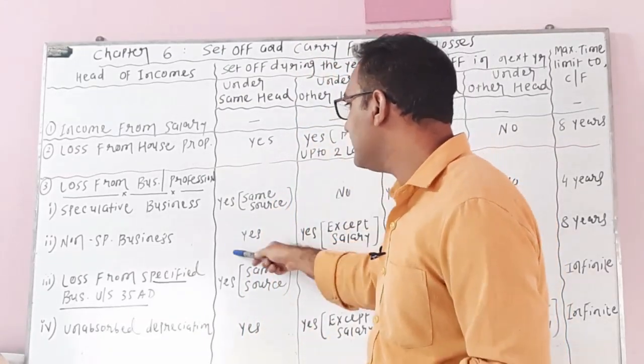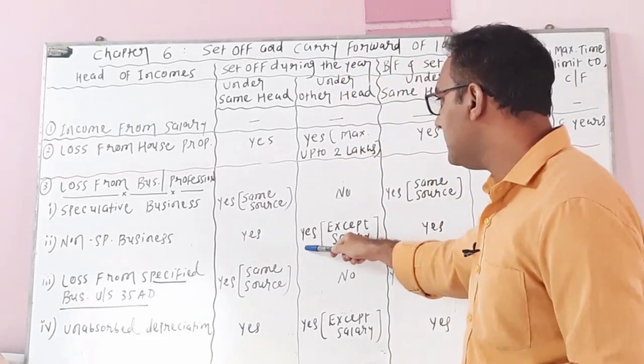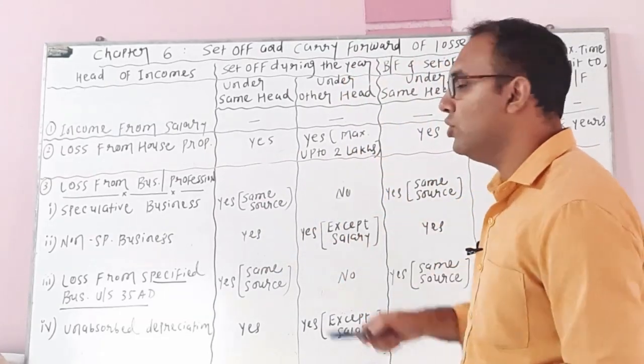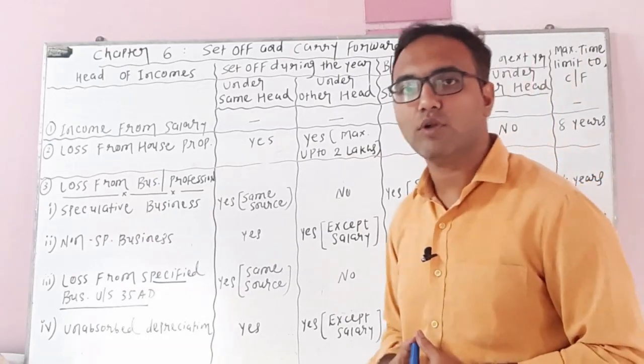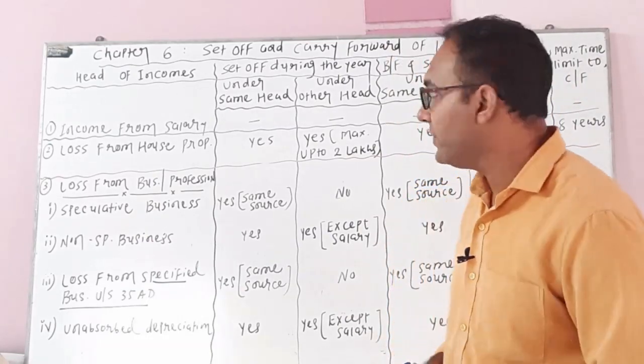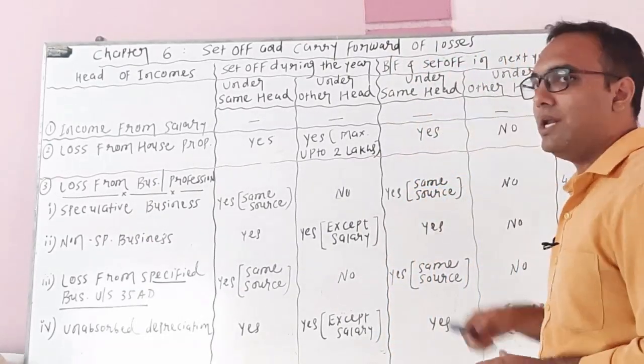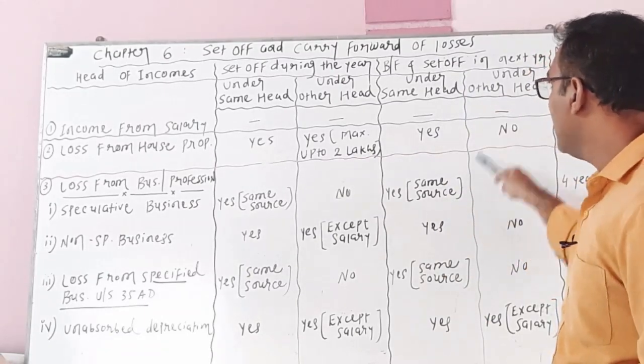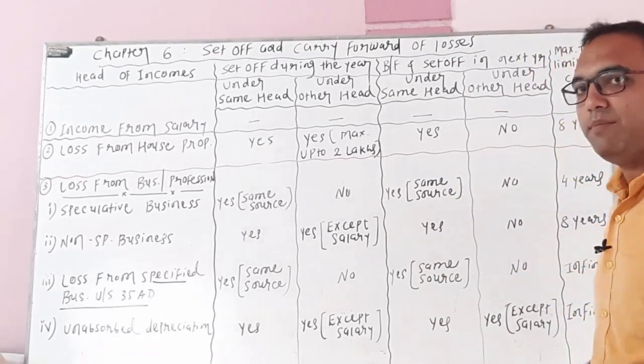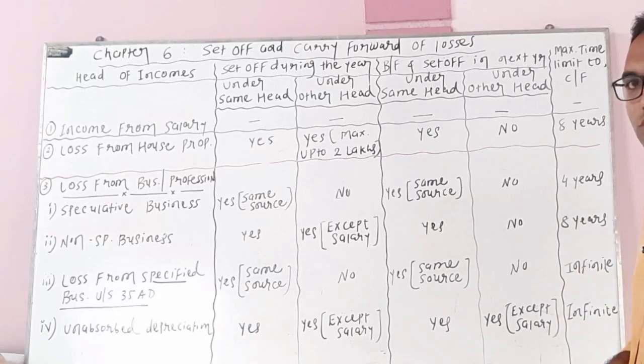If there is a loss from non-speculative business, you can adjust such loss during the year under the same head. Answer is yes. Under other head, answer is yes, but except salary. So you can't adjust the loss from business or profession against the head of salary. If there is a brought forward loss, you can adjust under the same head. Answer is yes. Under other head, answer is no, and the maximum time limit to carry forward such losses is 8 years.